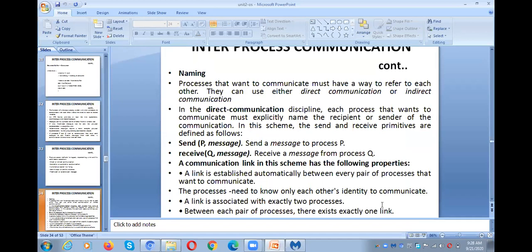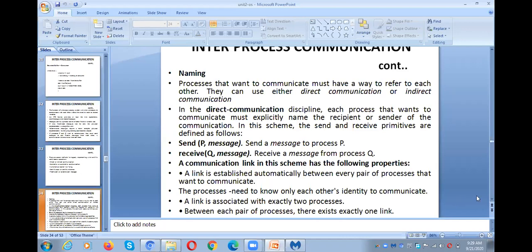For example, there are two processes P and Q. They are willing to communicate with each other, so automatically there needs to be one communication link to make the communication possible. There should be no other links allowed between P and Q. There must be only one communication link between the two processes. Those are the conditions we need to consider. And one more thing: a link may be bidirectional, or a link may be unidirectional. So those are the points.